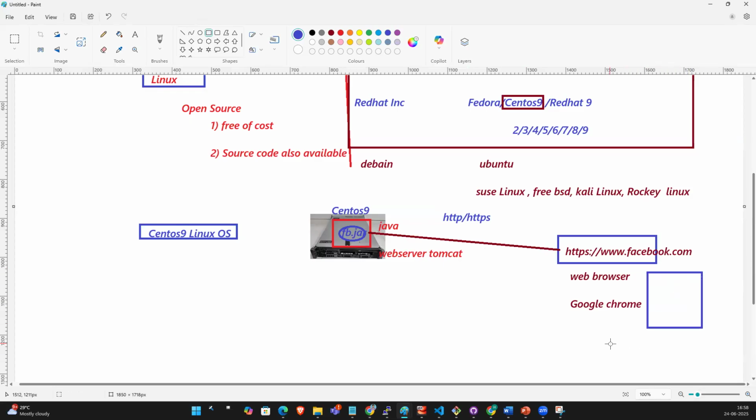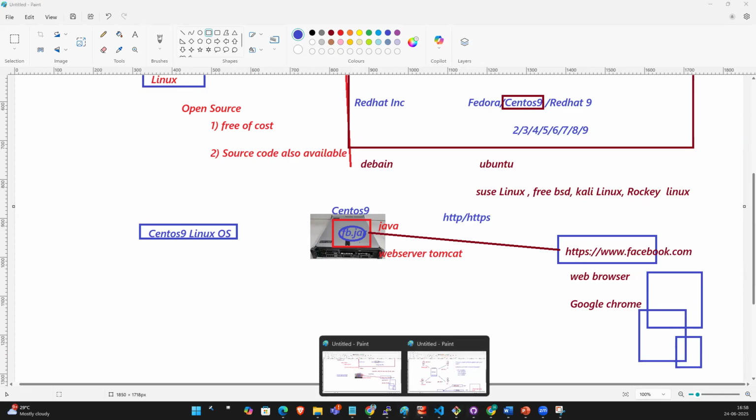It will open the sign in or sign up page. Once you sign in, it will go to the server and open your profile page. Understood, guys? We'll discuss tomorrow what a website is.